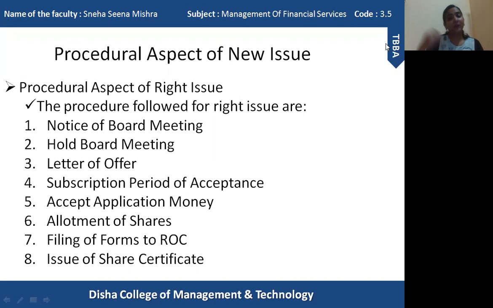Now the existing shareholders also need to act. When they get a letter of offer, they need to apply for the shares and send application money within specific dates only. So these steps are very important, and they need to be followed by each and every company that wants to issue securities or shares through the method of rights issue. Okay, so this is the step-by-step procedure of a rights issue.